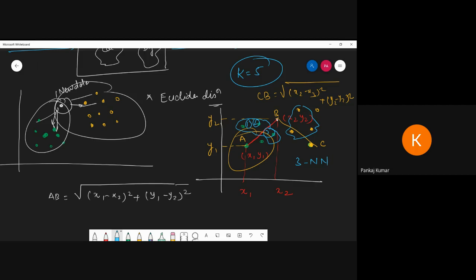So what is the advantage of this knn? It is the simplest to implement and robust to noisy training data, बहुत easy से आप noise को remove कर सकते हो, and more efficient for large data sets. अगर large data set हो तो more efficient होता है. और इसमें disadvantage क्या होता है? It is very difficult to find out the k value, कि भाई कौन सा ले कौन सा छोड़े अगर complex data आ गया तो, and it will take more space and computational time is more. So that is a disadvantage. So these are the knn.